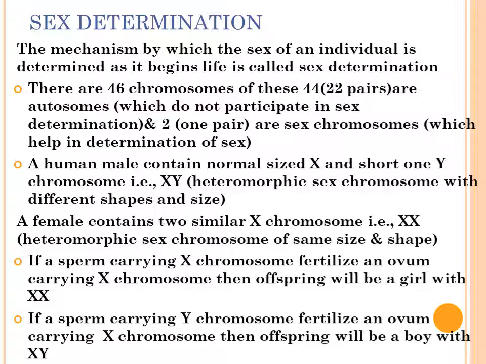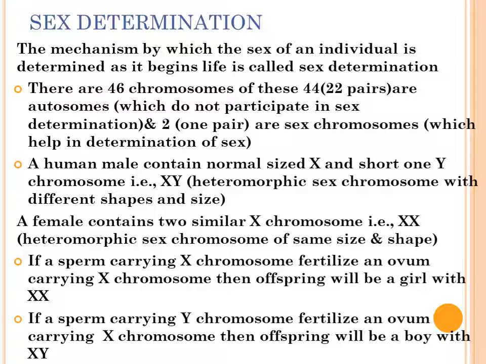The mechanism by which the sex of an individual is determined as it begins life is known as sex determination. The 44 autosomes are common in both male and female. But one pair is XX in female and XY in males.